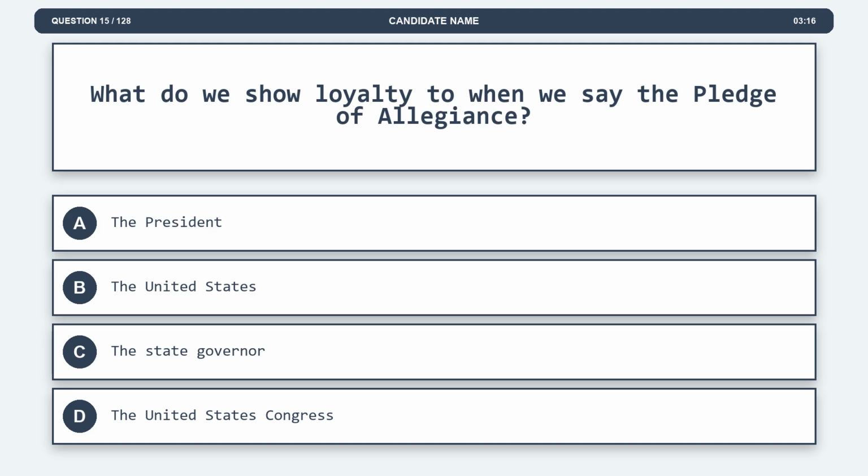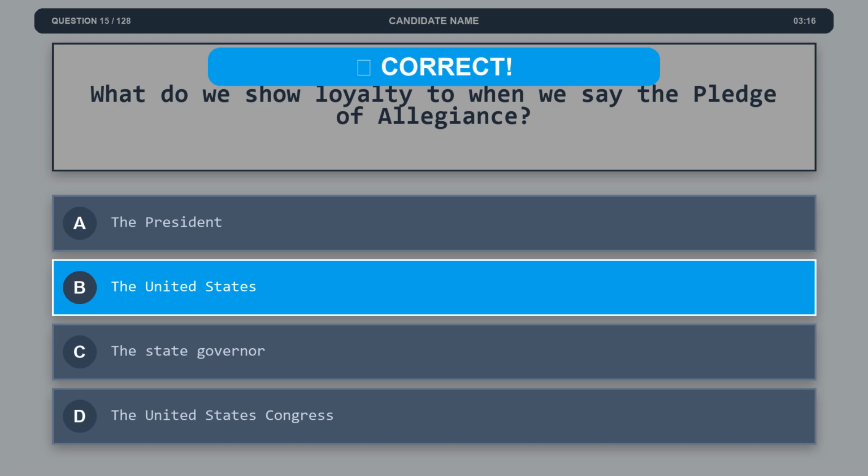Question 15. What do we show loyalty to when we say the Pledge of Allegiance? Option A, the President. Option B, the United States. Option C, the State Governor. Option D, the United States Congress. The correct answer is option B, the United States.